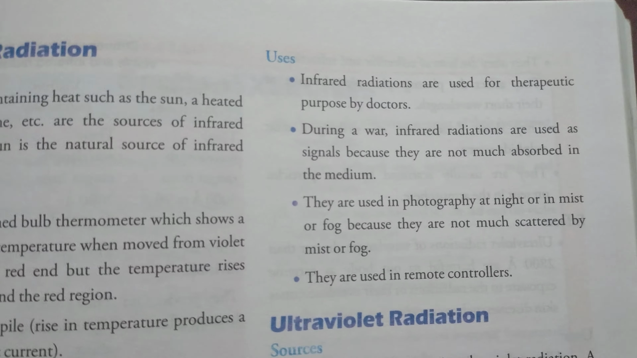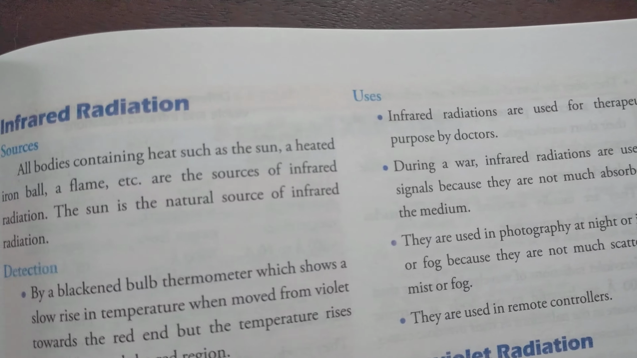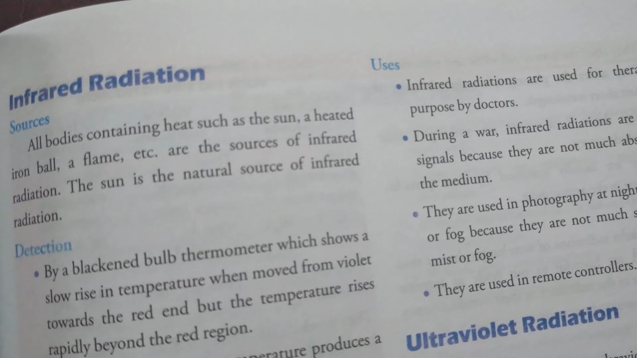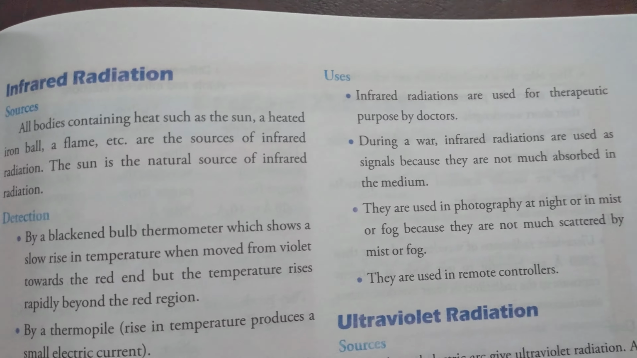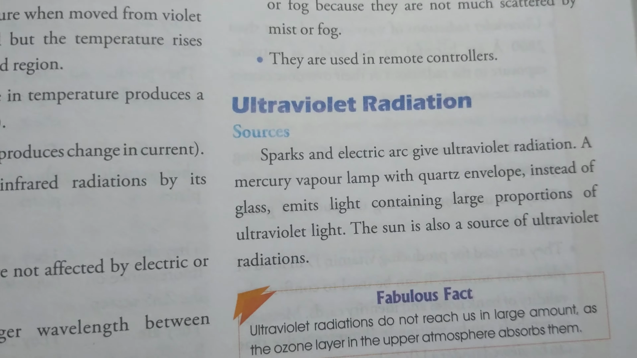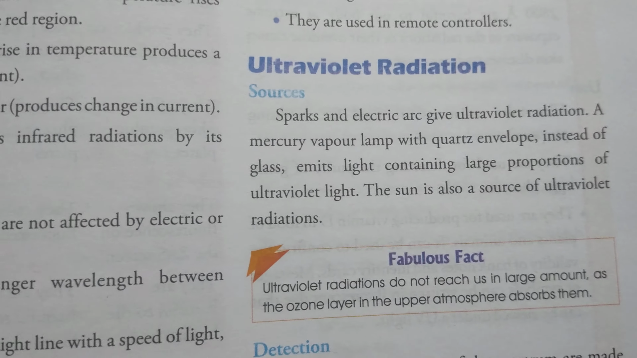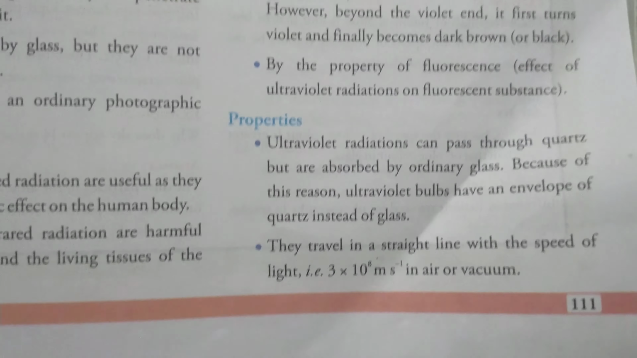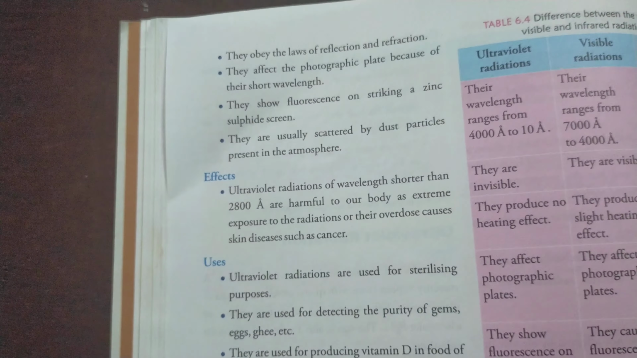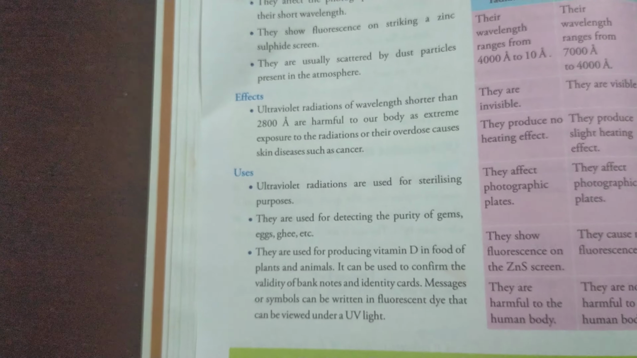So all this I am just giving as a note because you have to write it in your exercise book and go through it. Similarly, for the topic ultraviolet radiation, you will be writing its source from your textbook. You can write its detection, properties, effect and uses also, right?